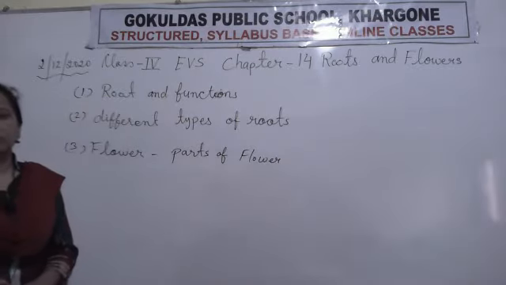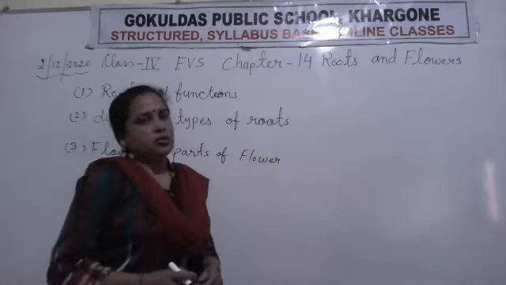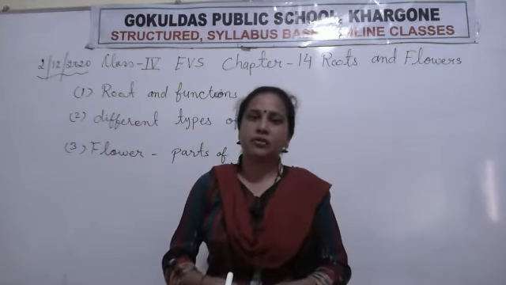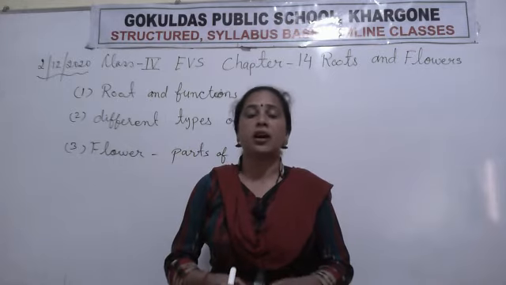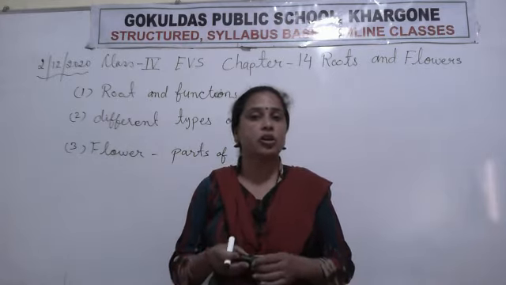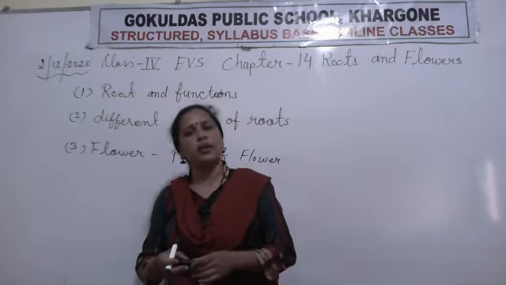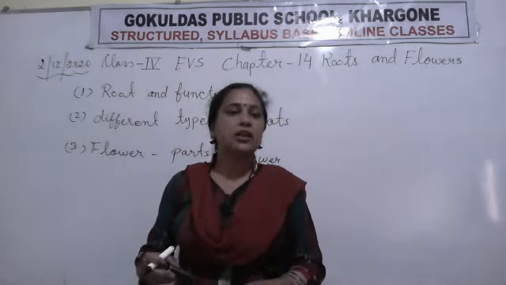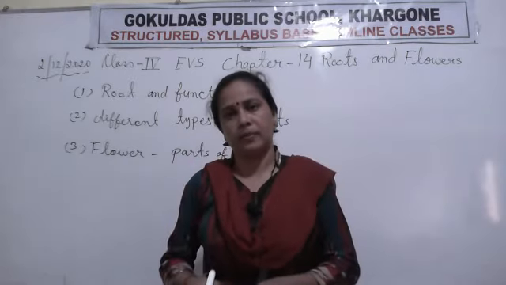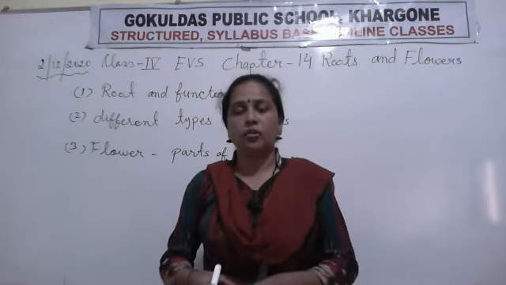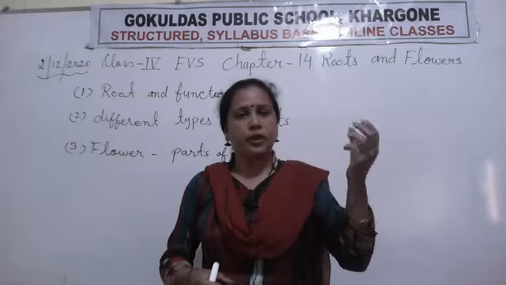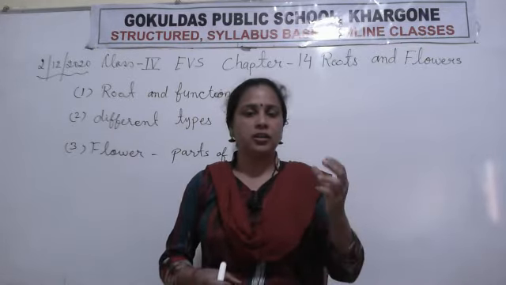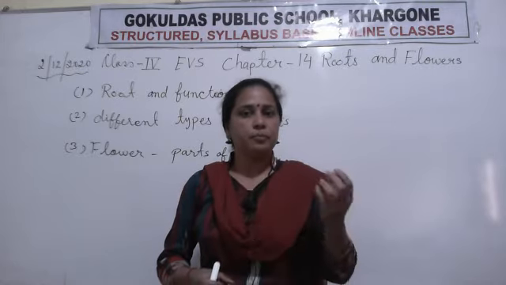Okay students, there we find so many colorful flowers in nature. Some are white, some are pink, some are red, some are green, some are orange. There are so many types and so many colorful flowers we see in nature. Clear? But now we see different parts of the flower. If you observe any flower, you get different types of parts.